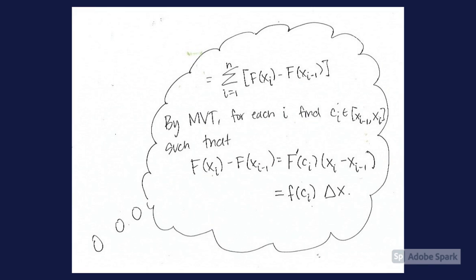Which equals, by the sigma notation, the sum from i equals 1 to n of F of x_i minus F of x_(i-1). By the mean value theorem, for each i, we can find a c_i in [x_(i-1), x_i] such that F of x_i minus F of x_(i-1) equals F prime of c_i times (x_i minus x_(i-1)), which equals lowercase f of c_i times delta x.